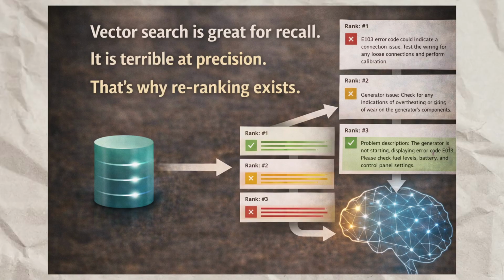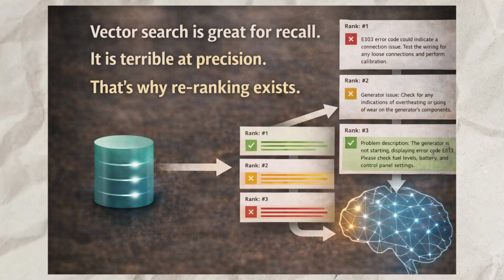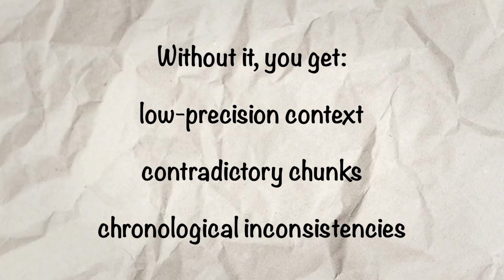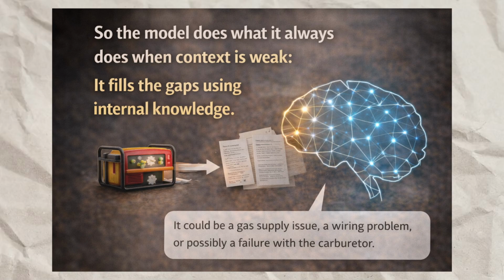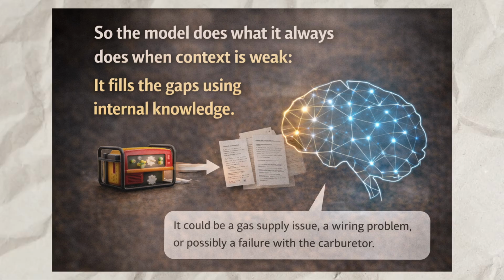Vector search is great for recall. It is terrible at precision. That's why re-ranking exists. Without it, you get low precision context, contradictory chunks, chronological inconsistencies. So the model does what it always does when the context is weak. It fills the gap using internal knowledge. That is why we see hallucination.